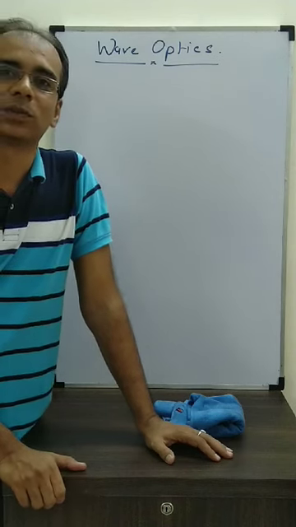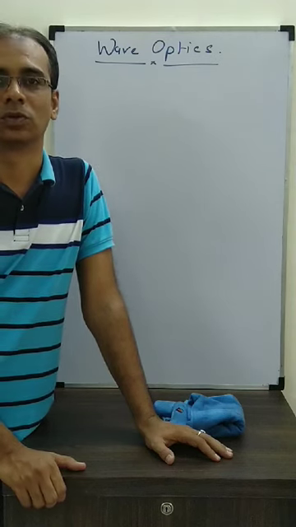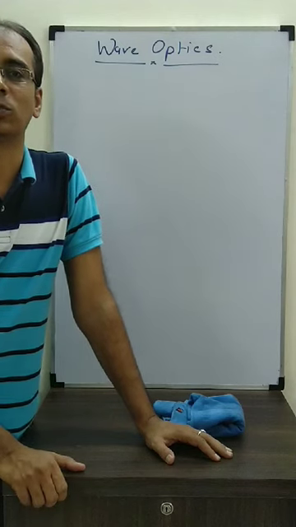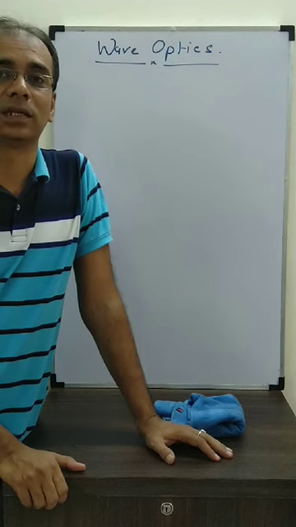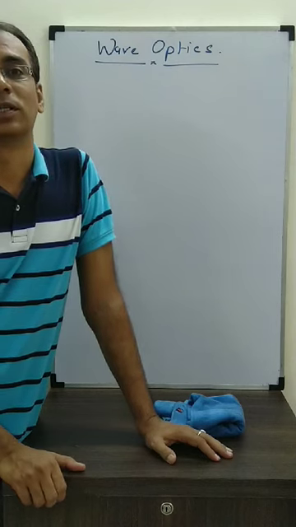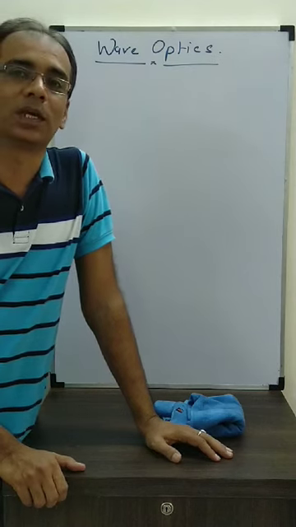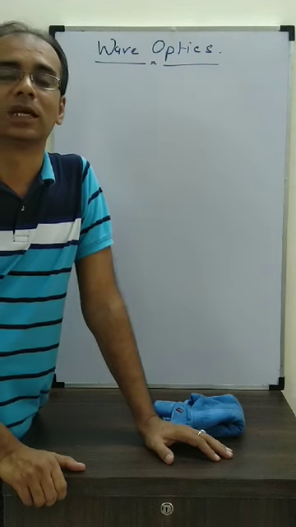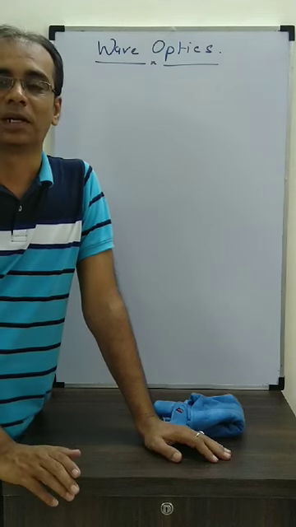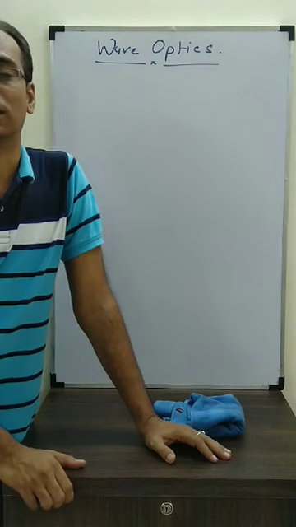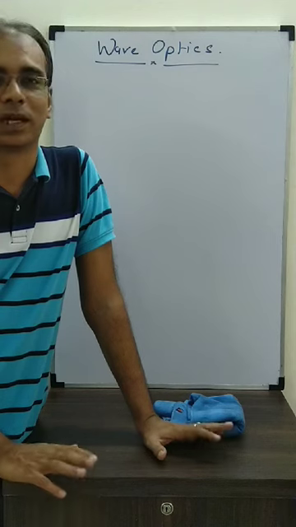And finally, Maxwell's electromagnetic wave theory also proved how light travels through the vacuum. So it was well established that light does travel in the form of waves. And finally, Einstein's theory says that light also travels in the form of particles, through which he proved the photoelectric effect and the Compton effect. So what we can say about light is that light travels in both forms. That's why we say that there is a dual nature of light. In particle form, we are able to prove certain characteristics of light, and in the wave form, we are able to prove certain characteristics.